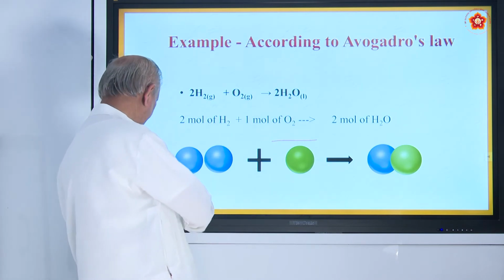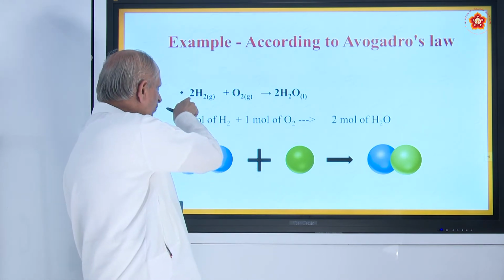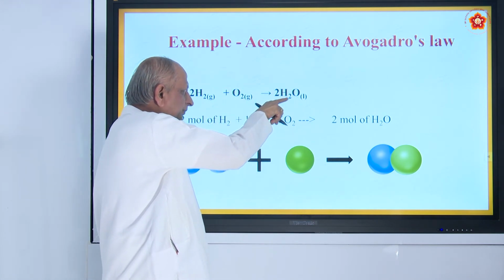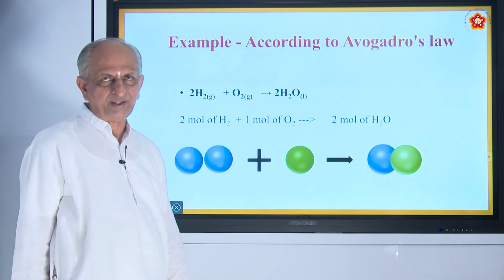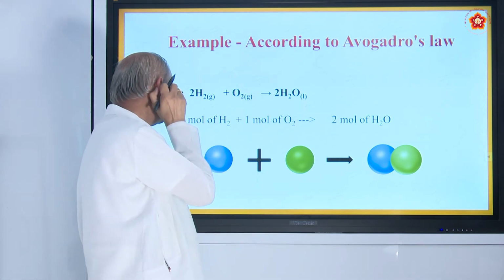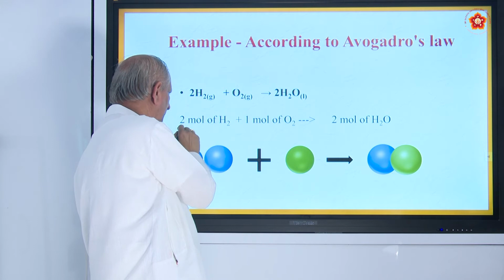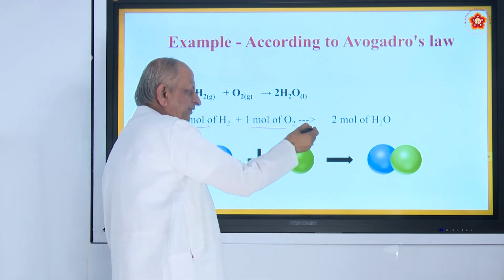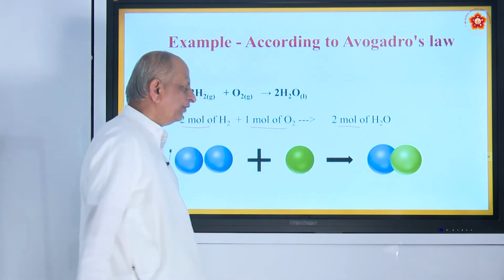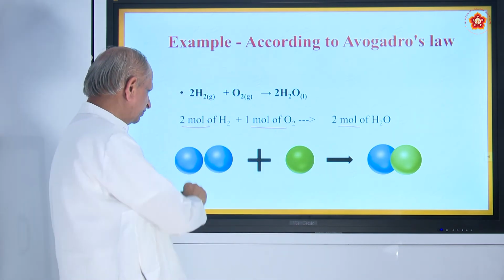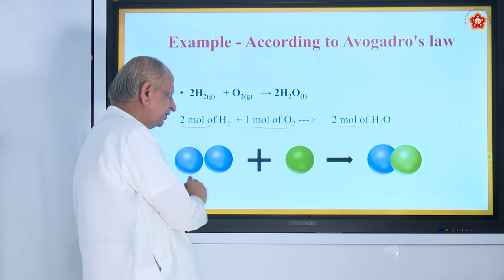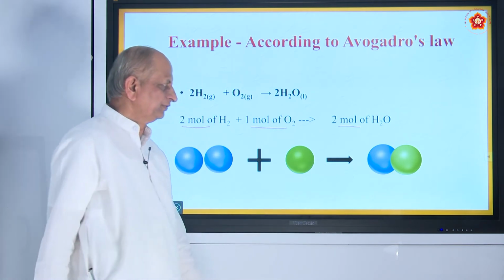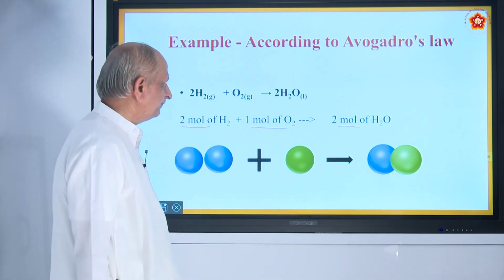For example, in the case of water, 2 molecules of hydrogen combine with 1 molecule of oxygen to form 2 molecules of water, which is a liquid. And here, you can use another word: 2 mole of hydrogen combined with 1 mole of oxygen to form 2 mole of water. This blue represents hydrogen, green represents oxygen. So, in the combination we get water. Okay.